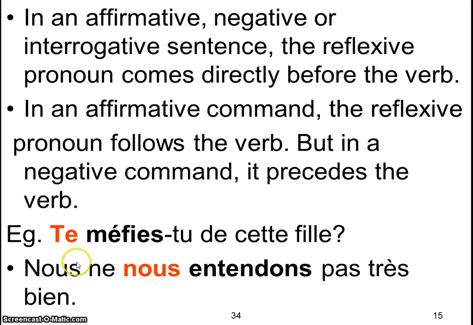So it's important you understand that nous ne nous entendons pas très bien. We don't get along well. It's a negative sentence. You notice here that it's still right before the verb. Nous ne nous entendons pas très bien. It's still right before the verb.